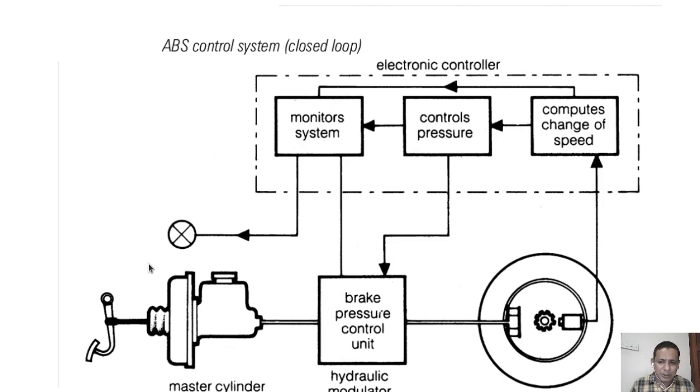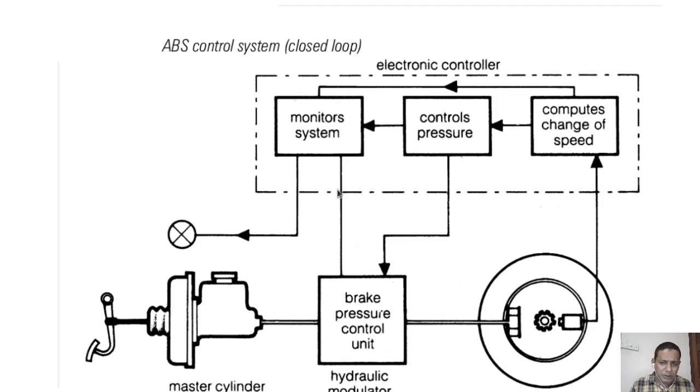There is a monitoring system, that is the speed, which is connected to the wheel. Here the speed is sensed, and here the brake is applied. So speed is sensed, and there will be a hydraulic unit and a control unit. This is an ECU, the electronic controller unit, and this is the hydraulic modulator. This entire thing is the electronic control unit.